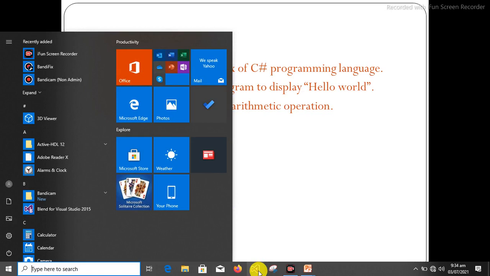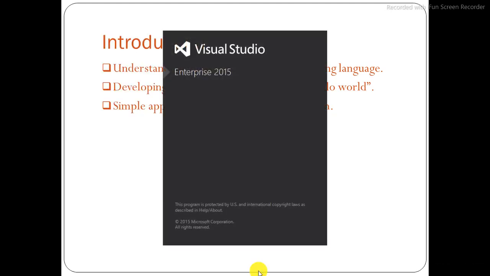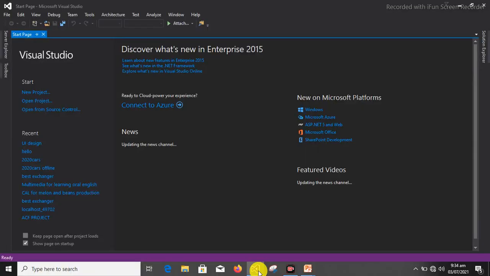A practical. So I'm going to launch my Visual Studio 15. When you launch your Visual Studio 15, you allow it to open. I will advise you guys to download Visual Studio 15 for this particular tutorial, because once you master this Visual Studio 15, you'll be able to use any Visual Studio, even Visual Studio 19 and the rest. But the most important thing is for you to get the concept of this tutorial.